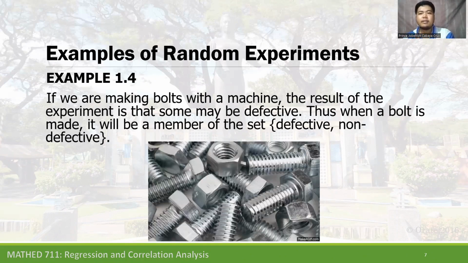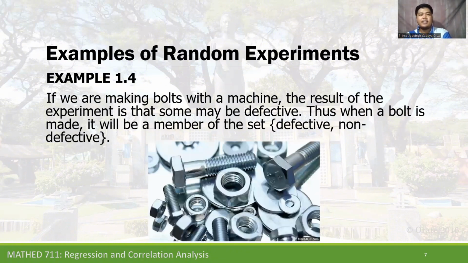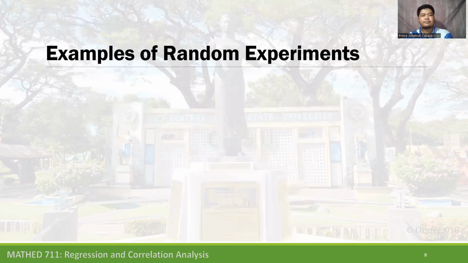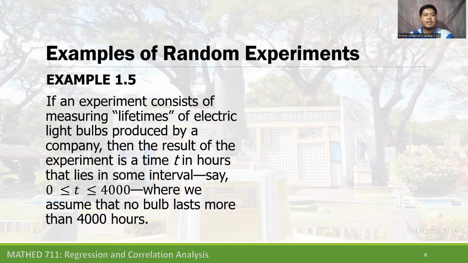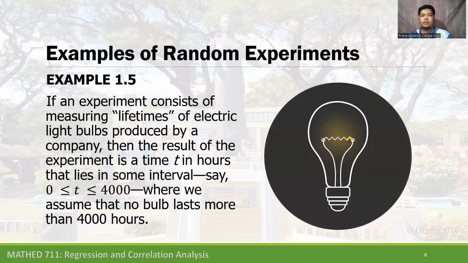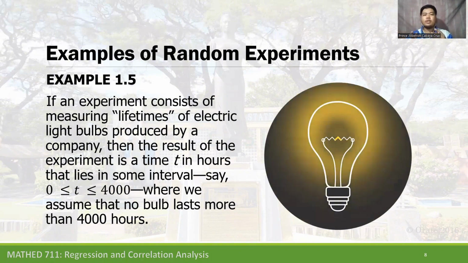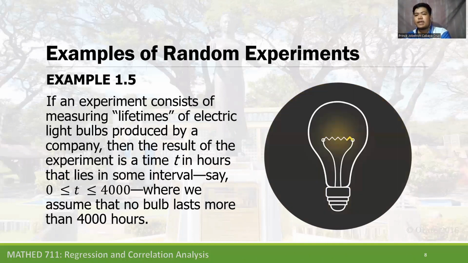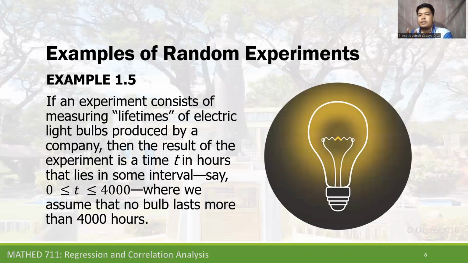Does the definition of a random experiment become more clear? Let's have another one. If an experiment consists of measuring the lifetimes of electric light bulbs, imagine we are going to the store to buy a new light for our room. To light our room, we have to find bulbs that have a long lifespan.